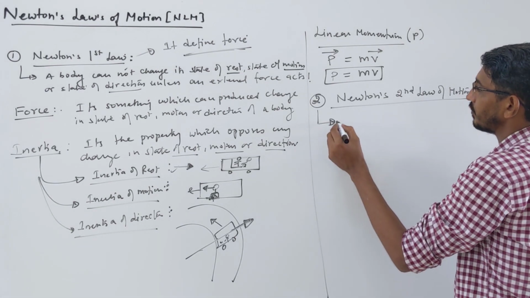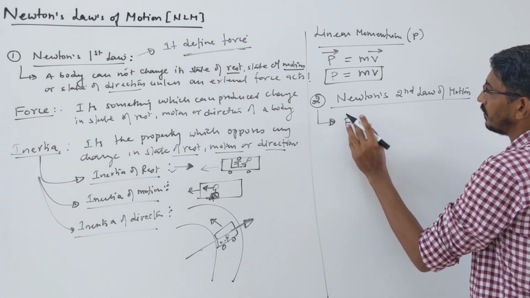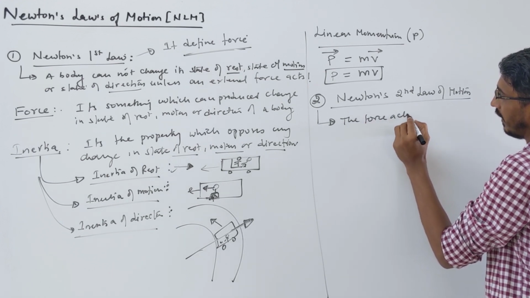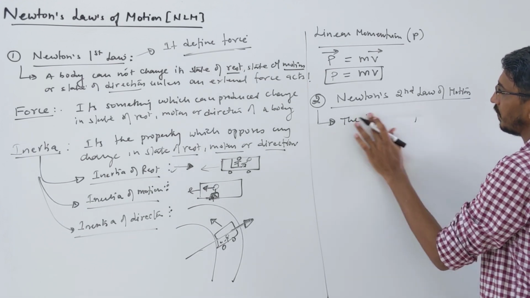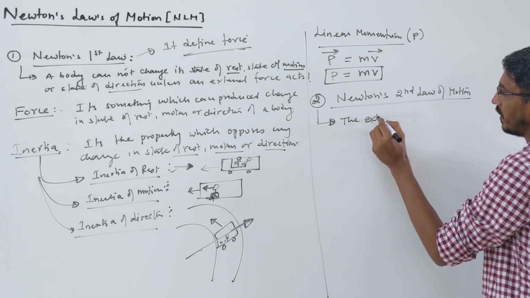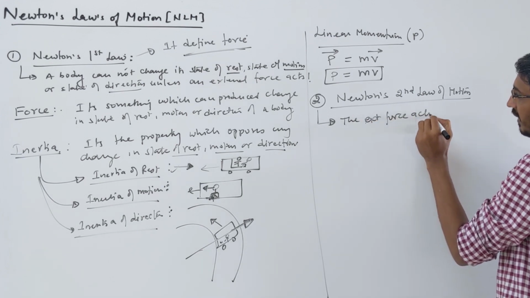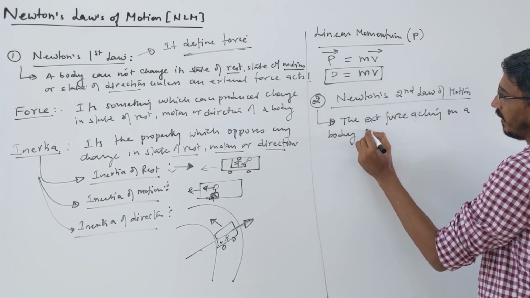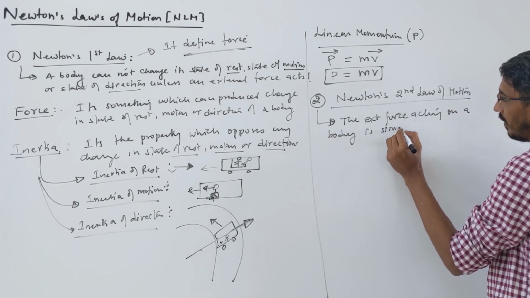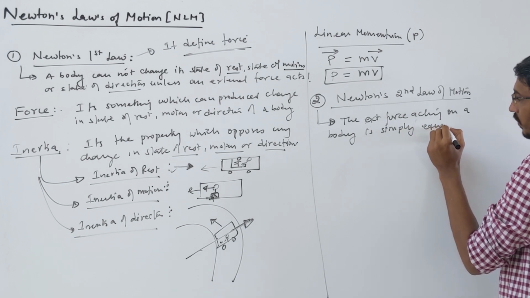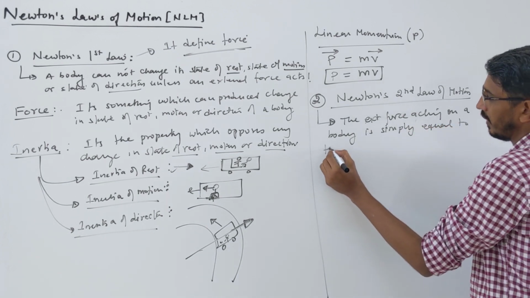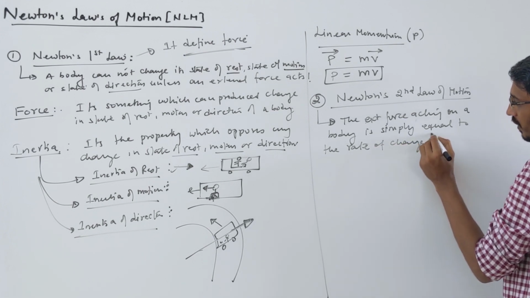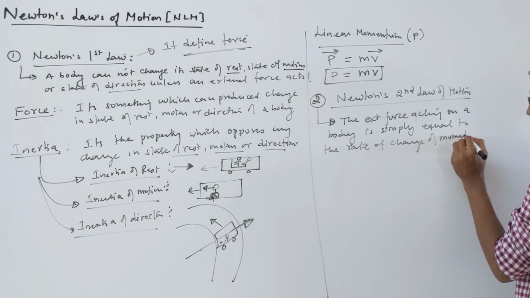It says that the force acting, we should say external force simply, always external force acting on a body is simply equal to the rate of change of momentum.